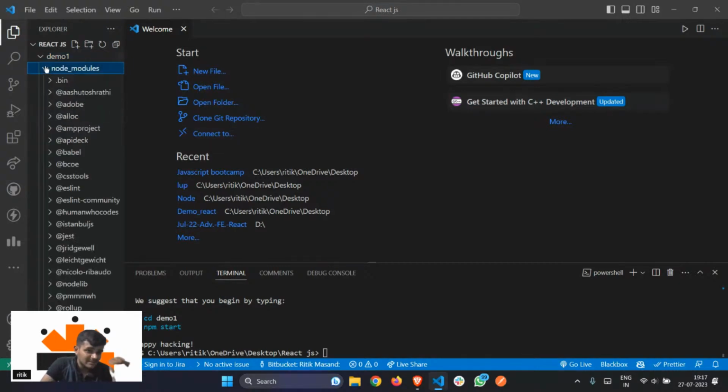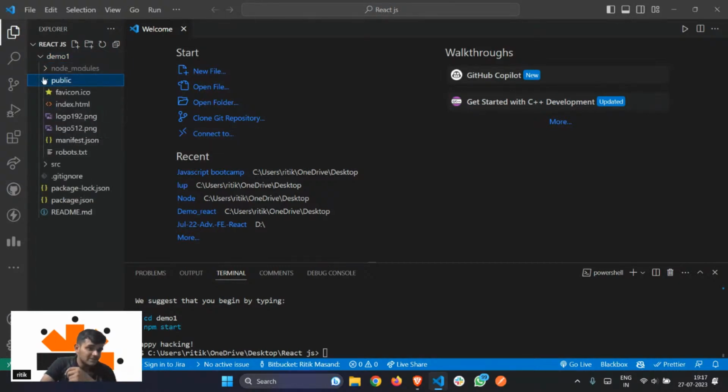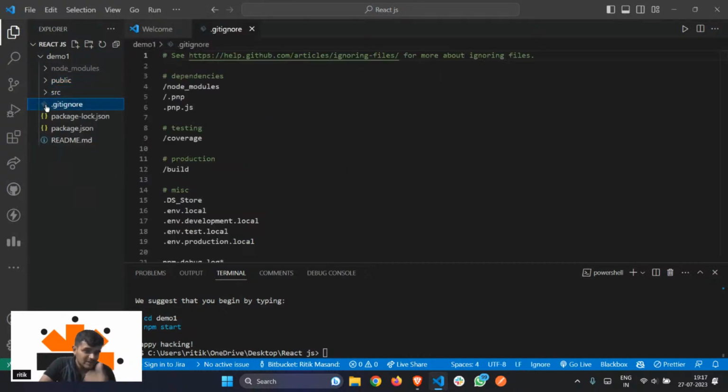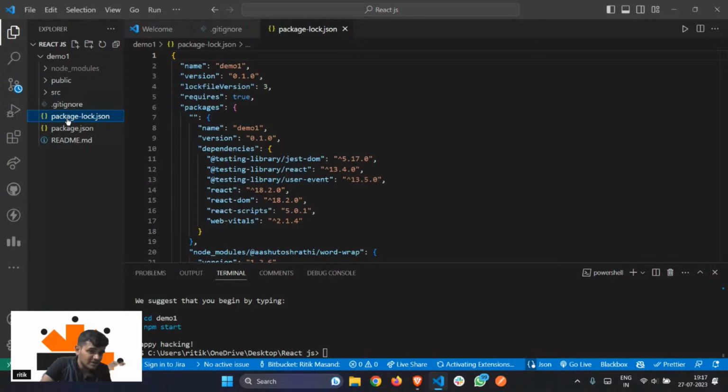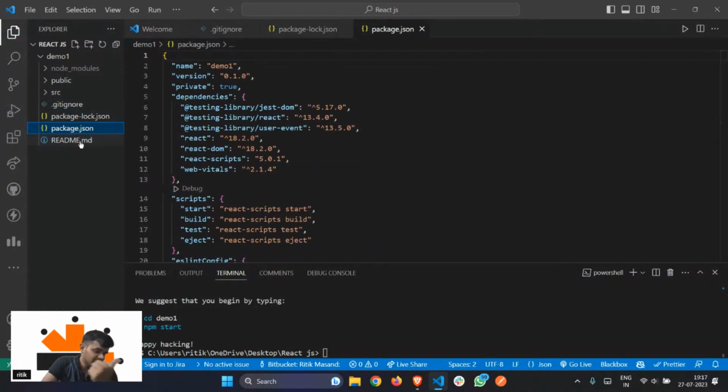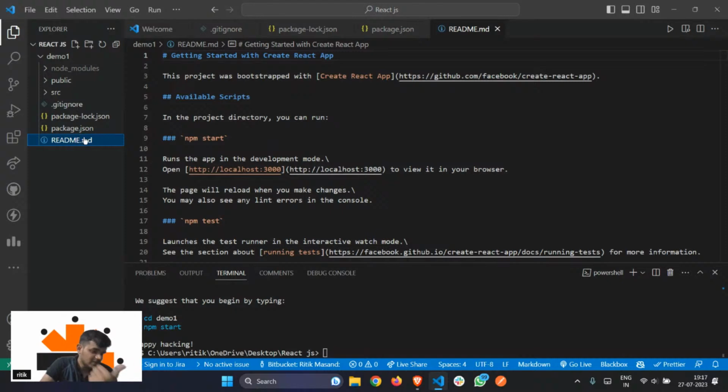You have something called node modules. You have something called public. You have something called src, that's source. You have something called gitignore. You have package-lock.json, package.json, and finally you have a file called readme. As you can see, if you would go and make all these files on your own using a brute force method, it will take at least, if not more, half an hour easily.